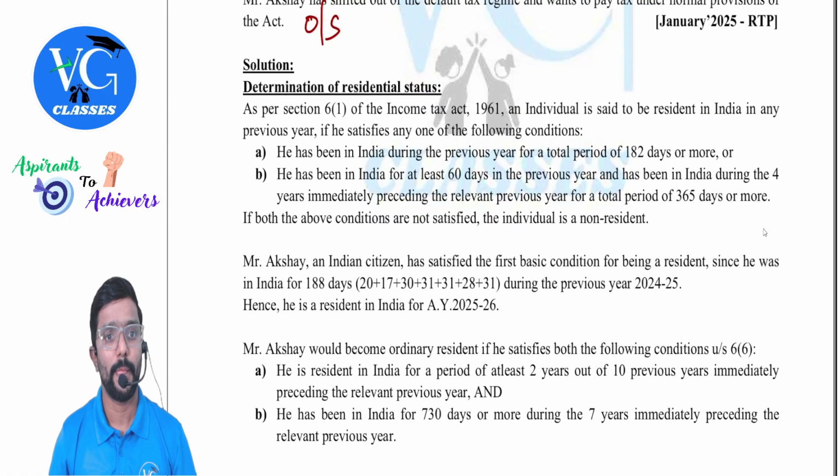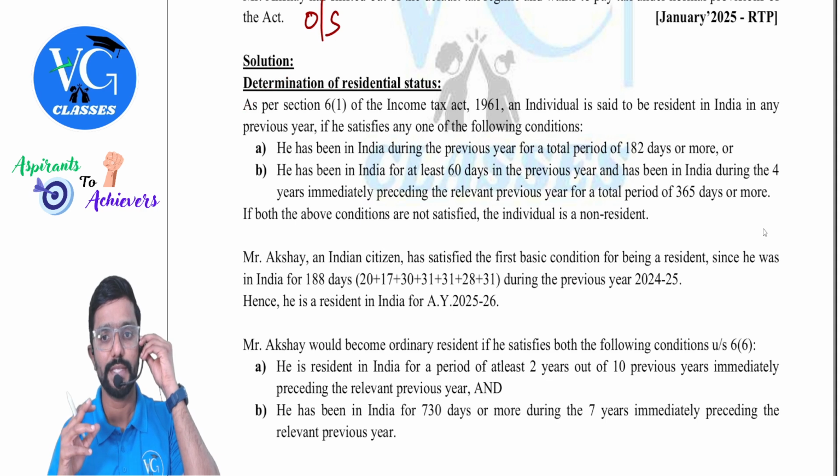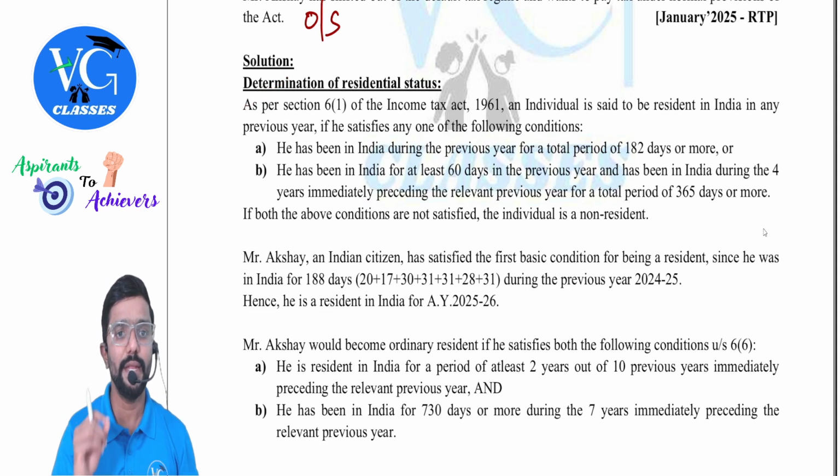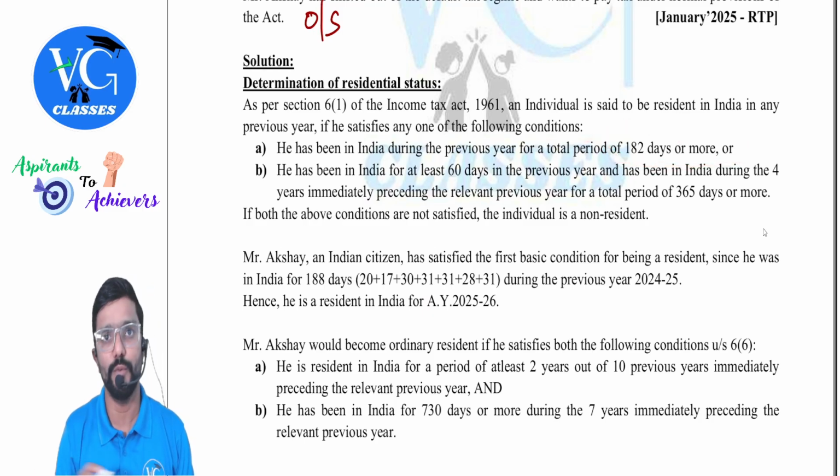What should we do? First, determine the residential status. Apply section 6(1). As per section 6 subsection 1 of the Income Tax Act, an individual is said to be resident in India in any previous year if he satisfies any one of the following conditions. What are those? First, he has been in India during the previous year for a total period of 182 days or more.